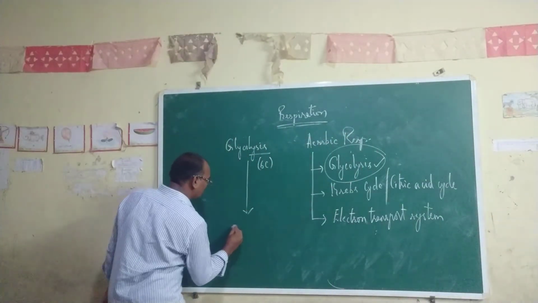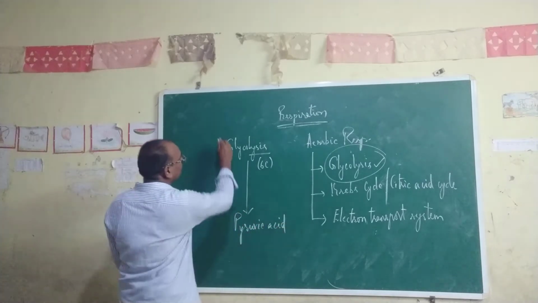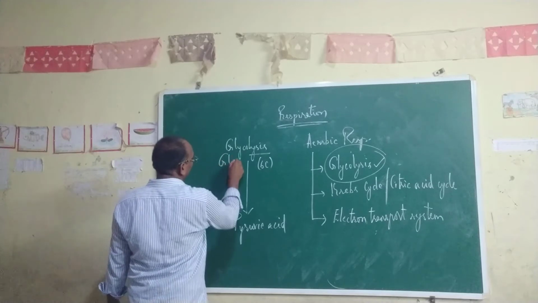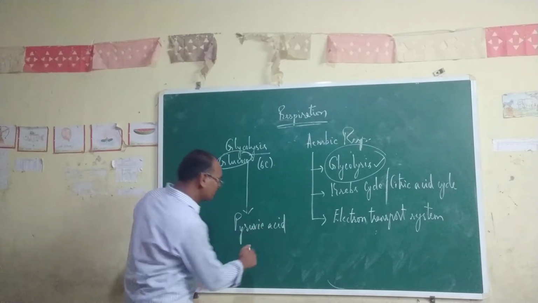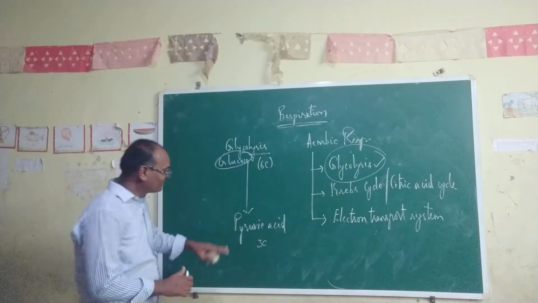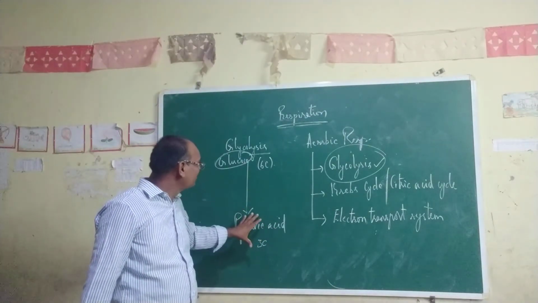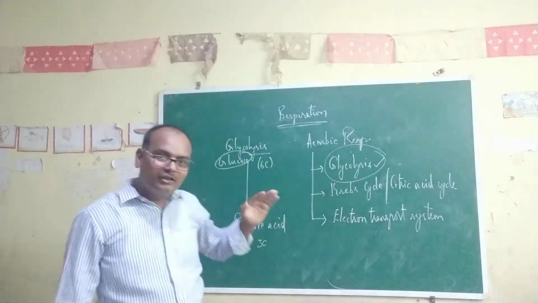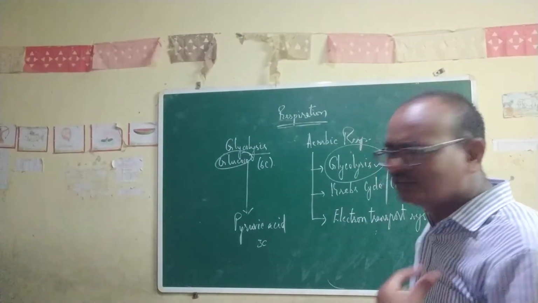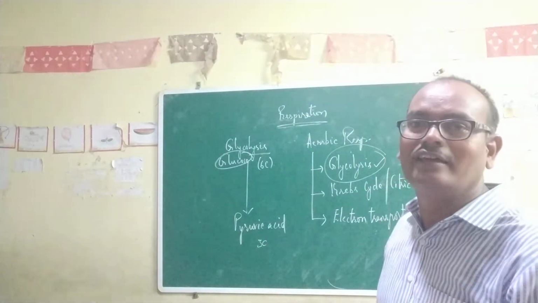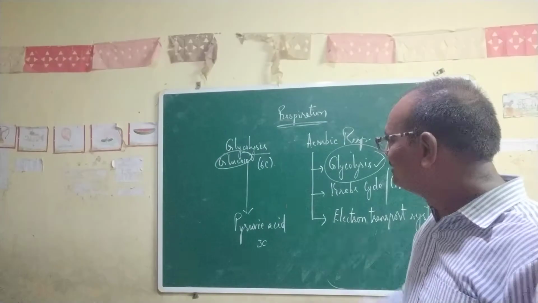So during glycolysis, glucose, a 6 carbon structure, will be converted into pyruvic acid, a 3 carbon structure. Two molecules of pyruvic acid, each of 3 carbon atoms, are released. That is the end product of glycolysis. There are about 10 steps in the glycolysis process, and let me explain all these 10 steps.